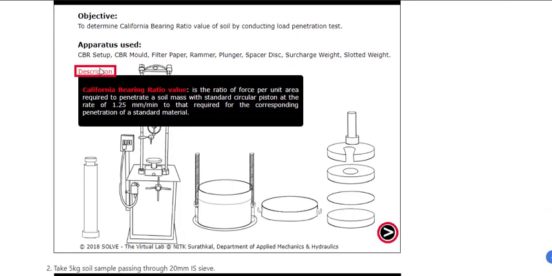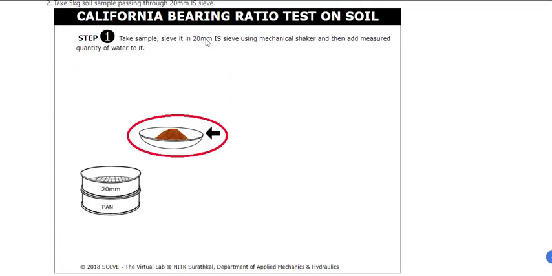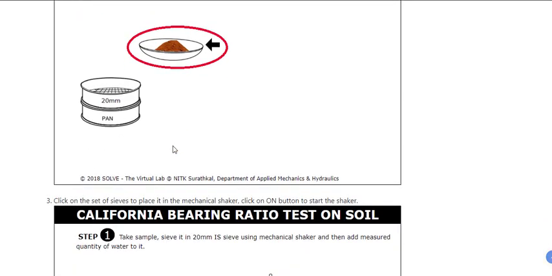If you come and click on the description, you will get the California bearing ratio definition, which I have already explained to you, and you will click the next button. Then take the sample and sieve it through a 20 mm IS sieve. So take the 20 mm sieve, put the sample and collect it in the pan. Then add a measured quantity of water to it.